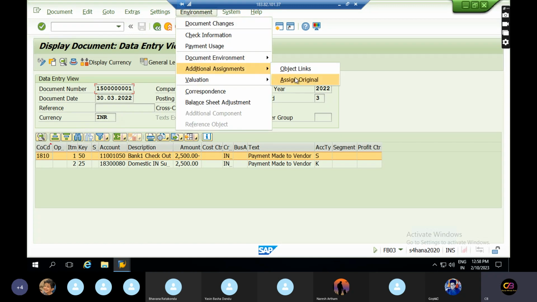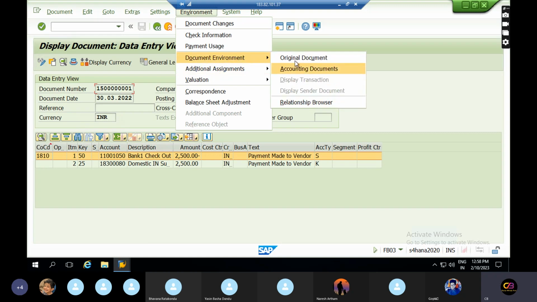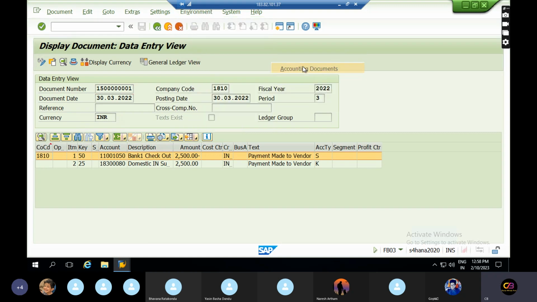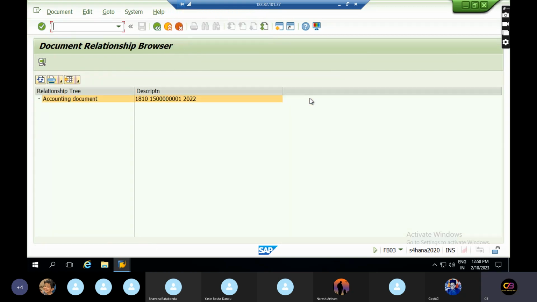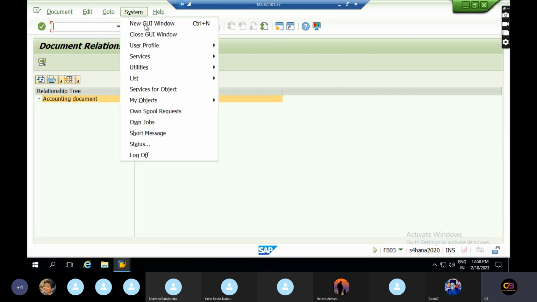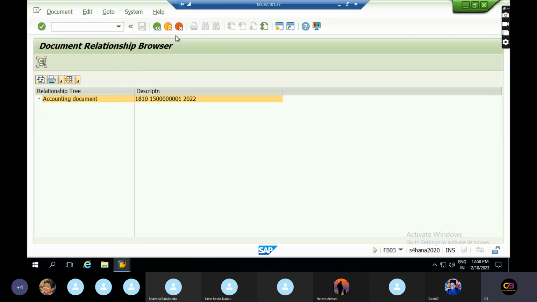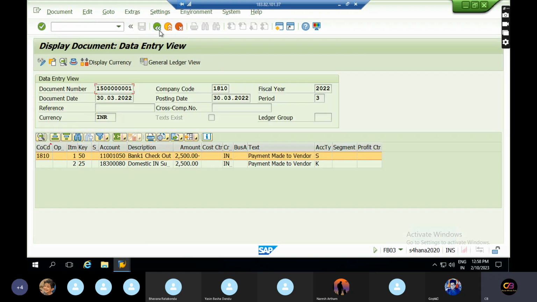Additional accounts, assign original document, accounting document. With the accounting document you can also look at whether any controlling documents are created. Original relationship process: this document is not there. Your document has not been created. See, like that.